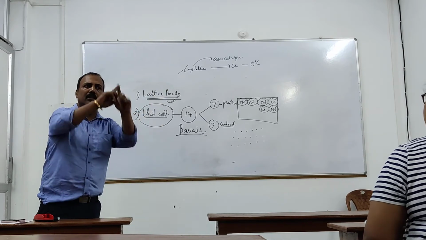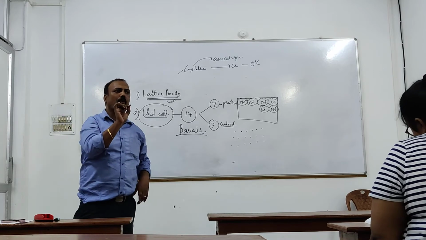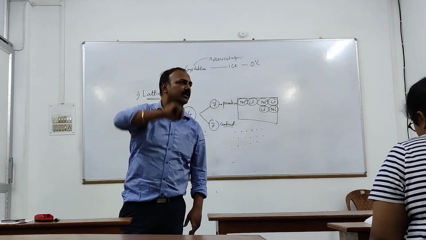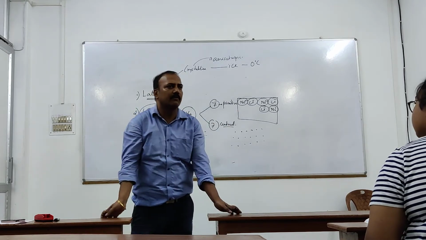Primitive means the lattice point will be present only at the corners of the unit cell. Here, where is it in the red one?